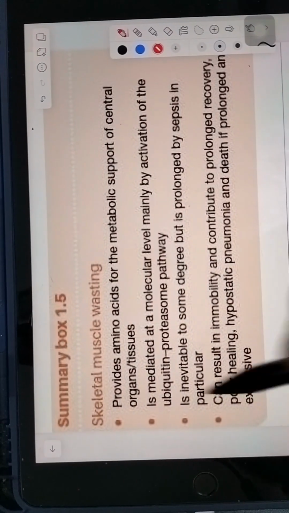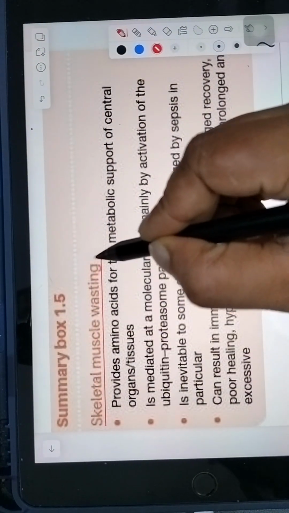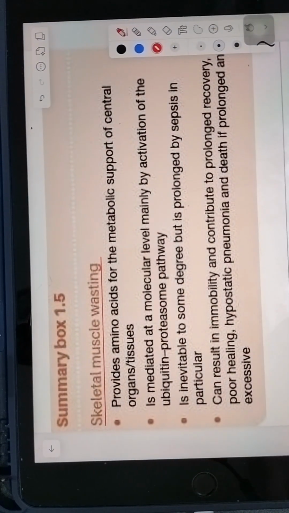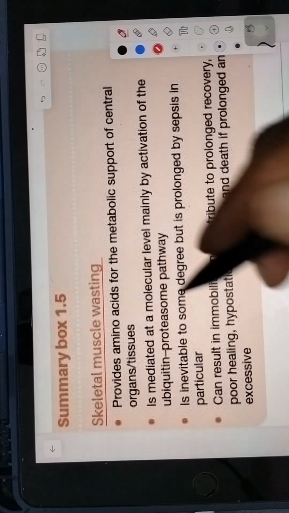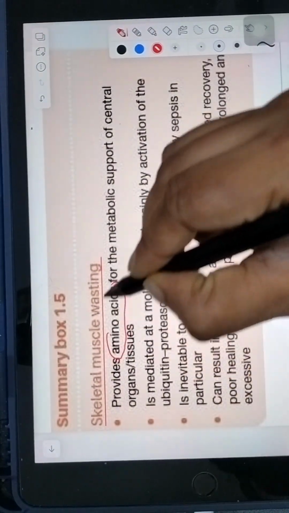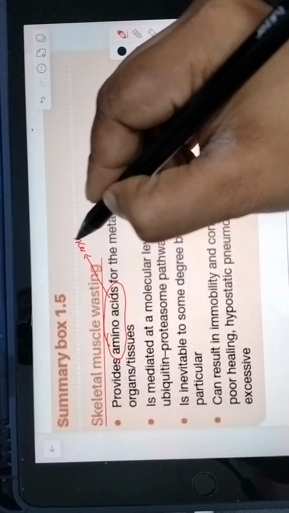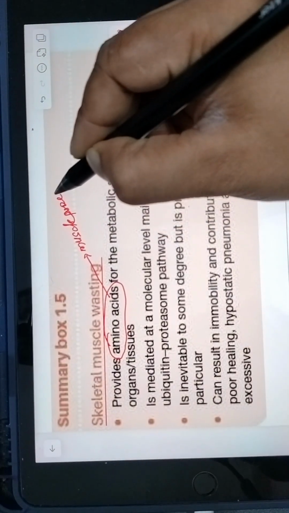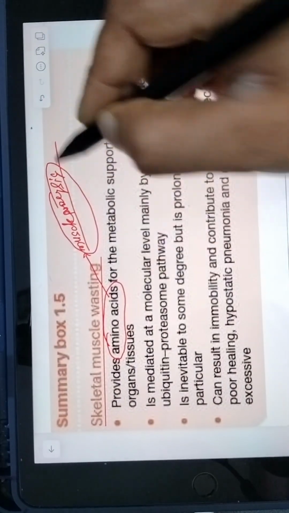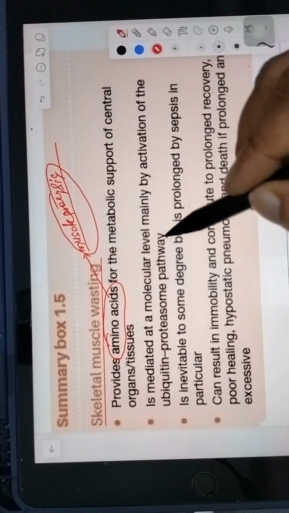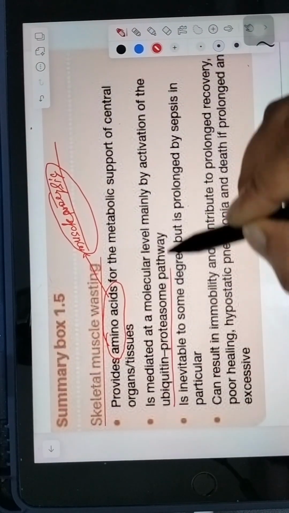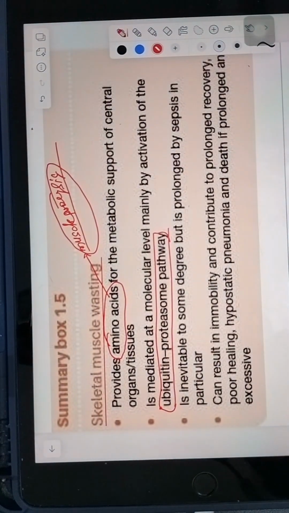And now, skeletal muscle wasting. Muscle is the largest protein source, and these amino acids will come from muscle proteolysis, which was explained in the previous slide, mediated by the ubiquitin proteasome pathway.